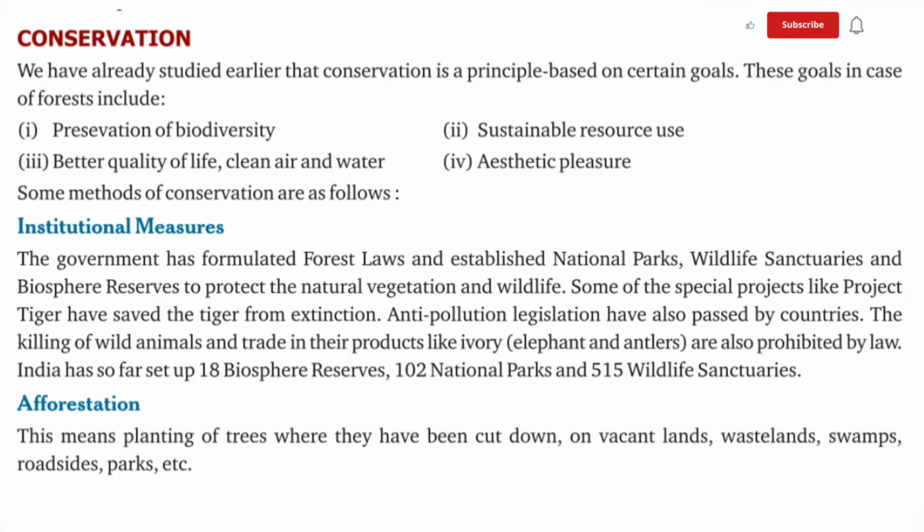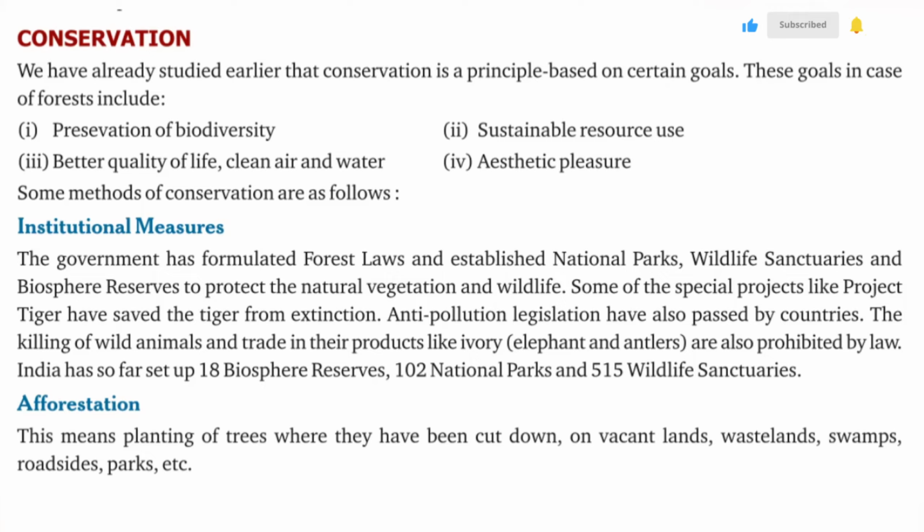These goals in case of forest include: first, preservation of biodiversity; second, sustainable resource use; third, better quality of life, clean air and water; fourth, aesthetic pleasure. Some methods of conservation are as follows. First, institutional measures. The government has formulated forest laws and established national parks, wildlife sanctuaries, and biosphere reserves to protect the natural vegetation and wildlife.